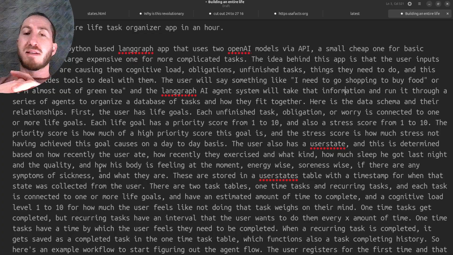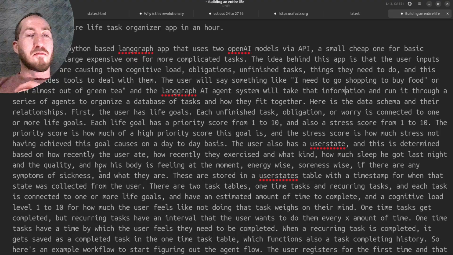There are two task tables, one-time tasks and recurring tasks, and each task is connected to one or more life goals and has an estimated amount of time to complete and a cognitive load level, 1 to 10, for how much the user feels not doing that task weighs on their mind.